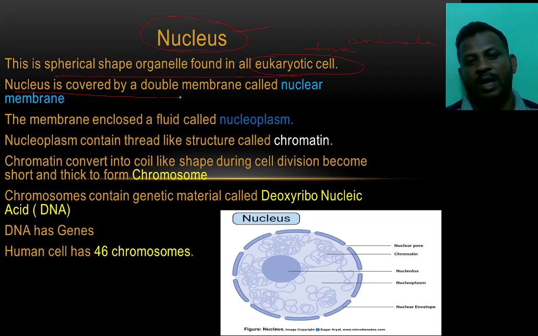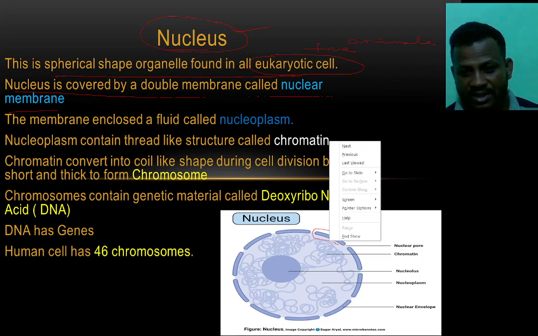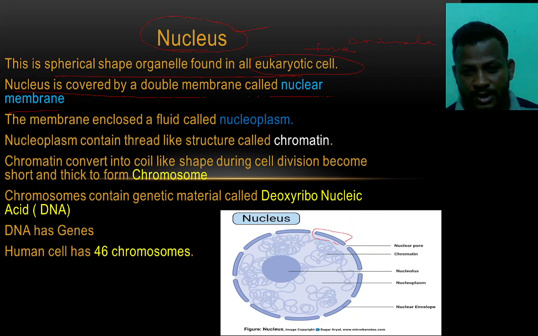The nucleus is covered by a double membrane called the nuclear membrane. We can see in this picture. Here we can see that there are two membranes. That is known as the nuclear membrane.